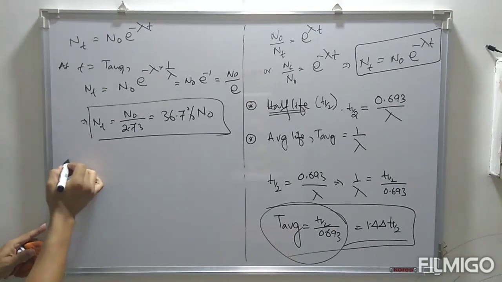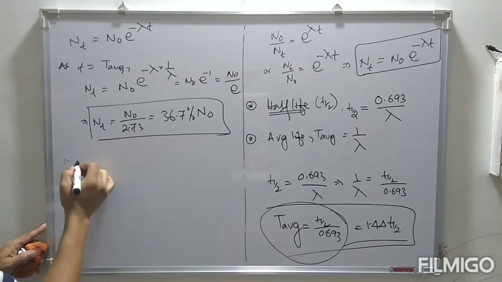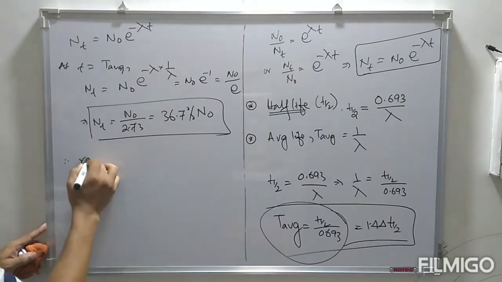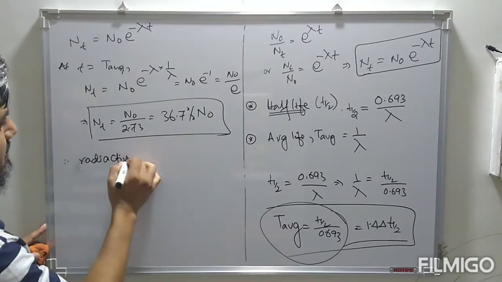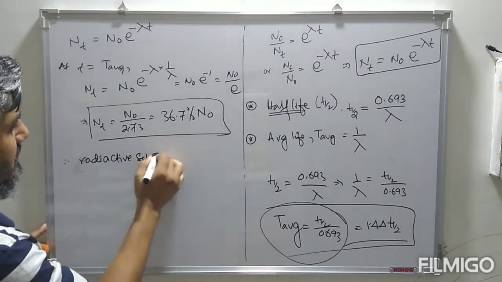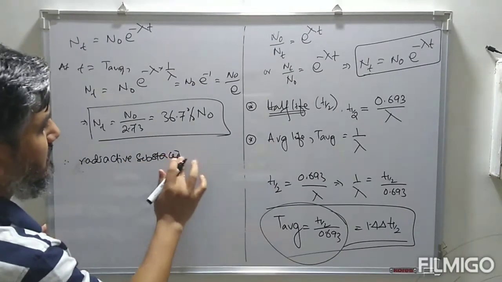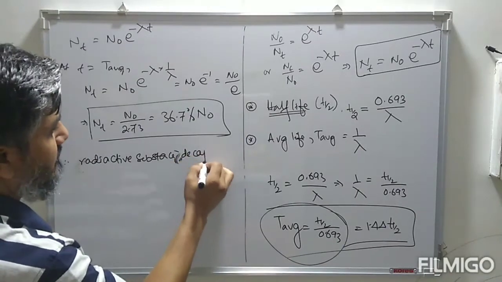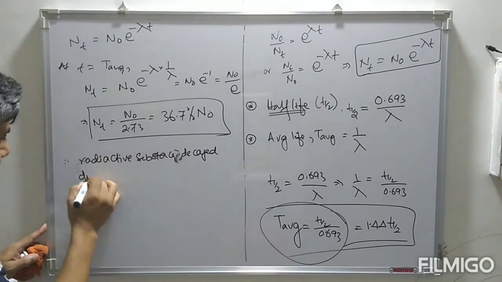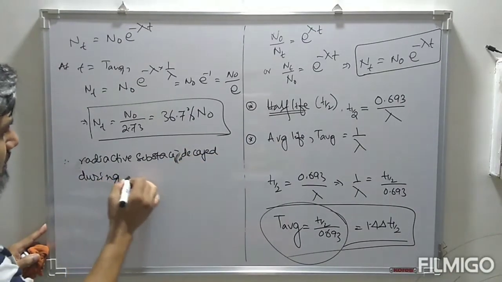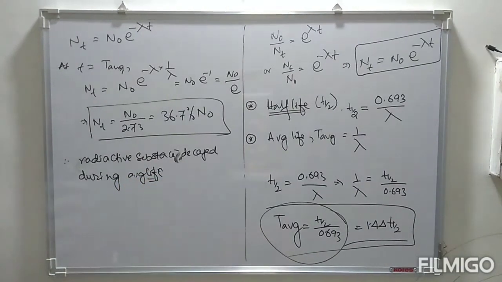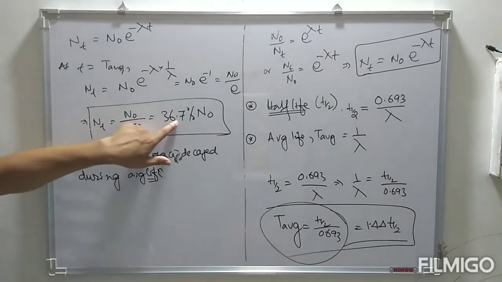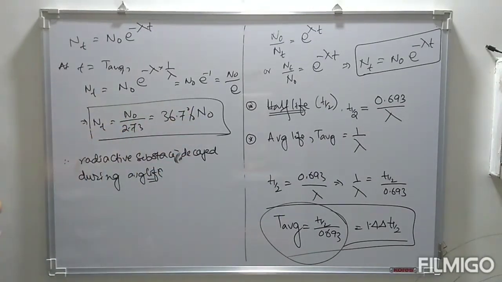So therefore look at this. The radioactive substance decays during average life. So the amount left is 36.7% of the initial value.